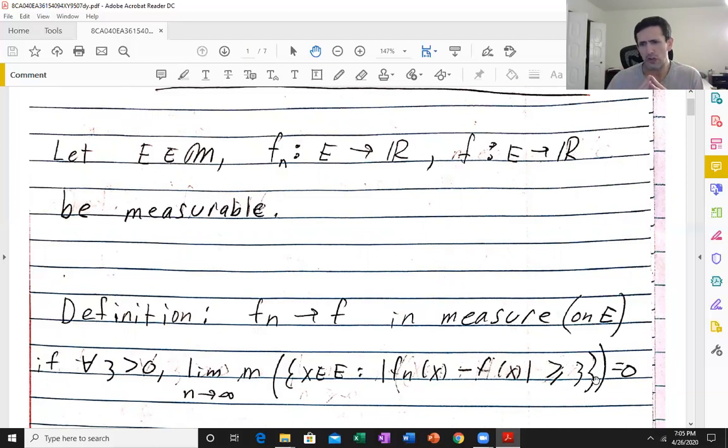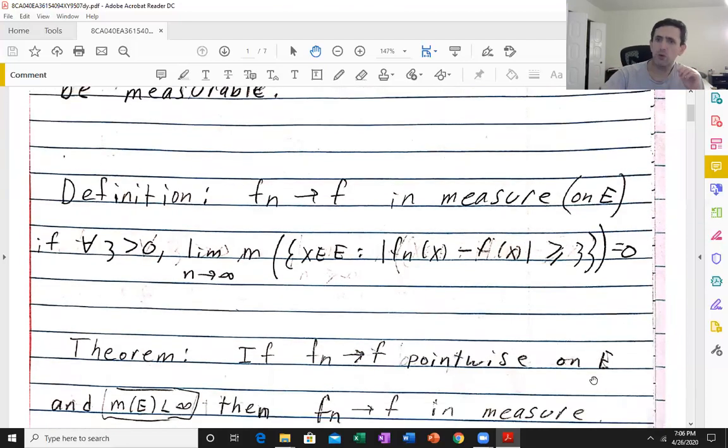Or in other words, for any ν positive, for large n, the absolute value of Fn of x minus f of x is less than ν on most of E, in the sense that the set where that is false can be made arbitrarily small in measure by making n large enough.